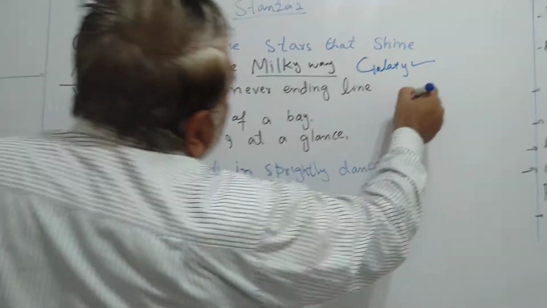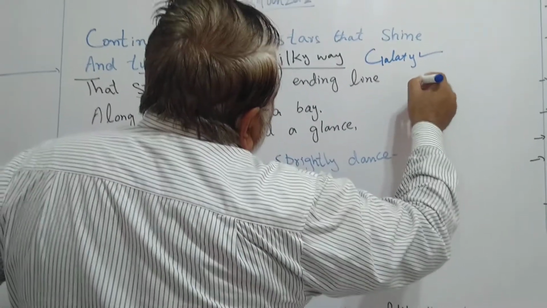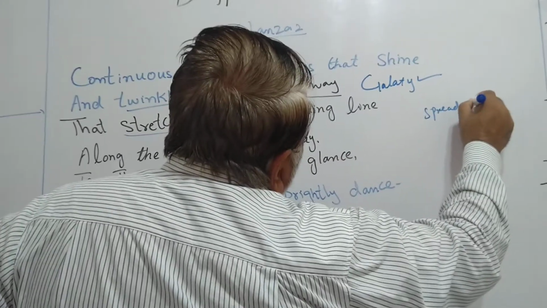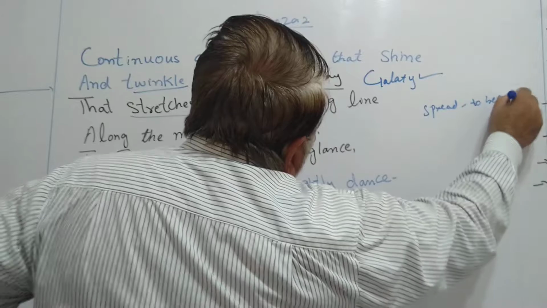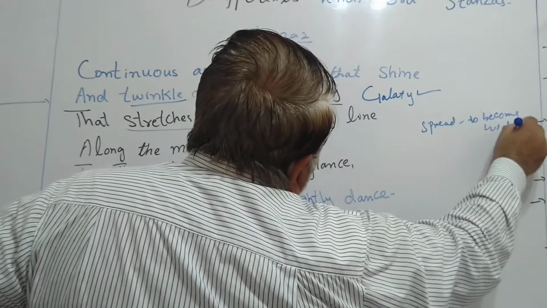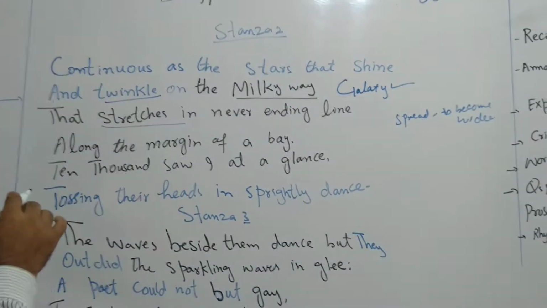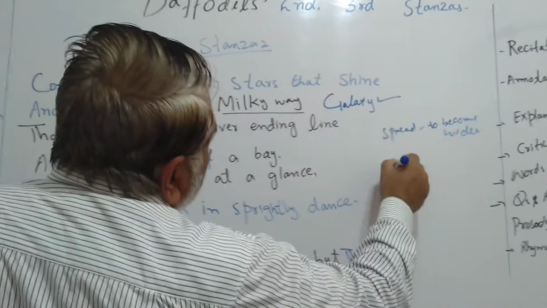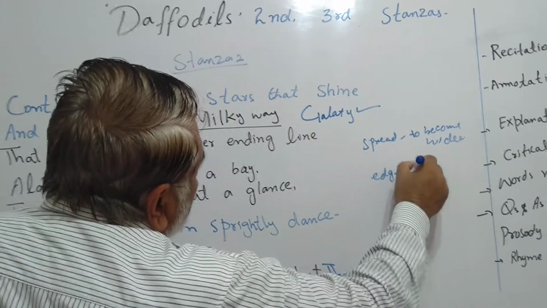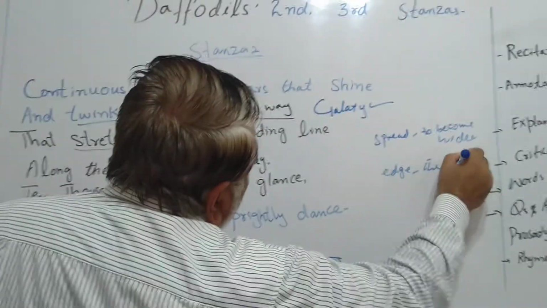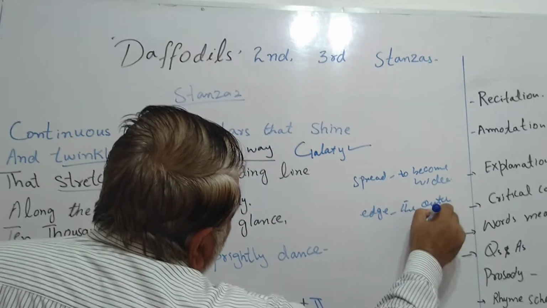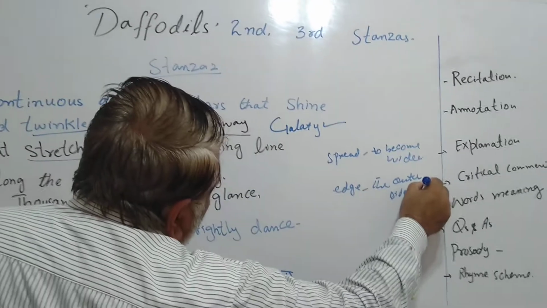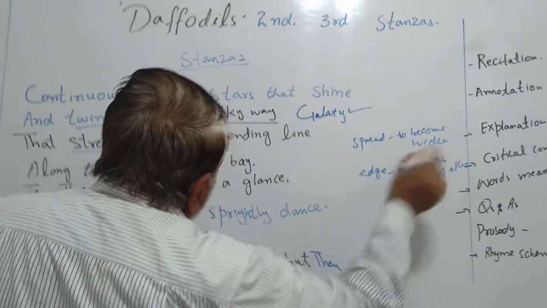Stretches means spread, or to become wider, or widen, you can say. Then along the margin means the edge, the outer side of a place. Something like this.